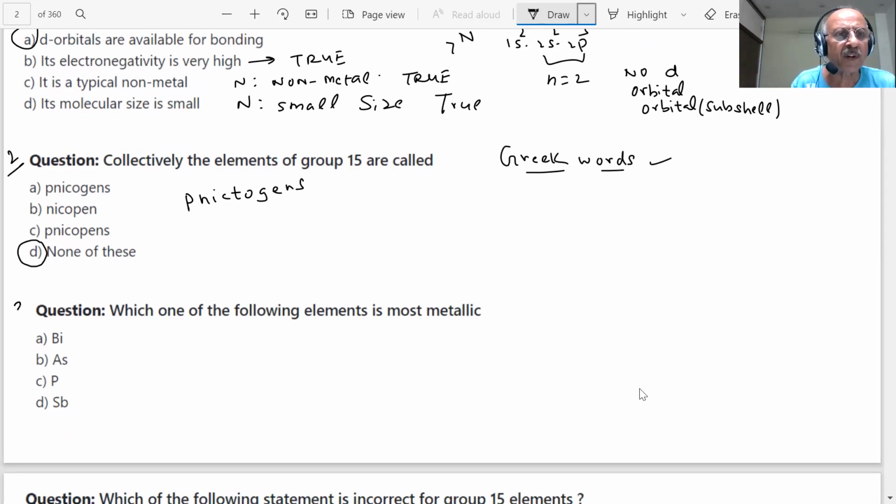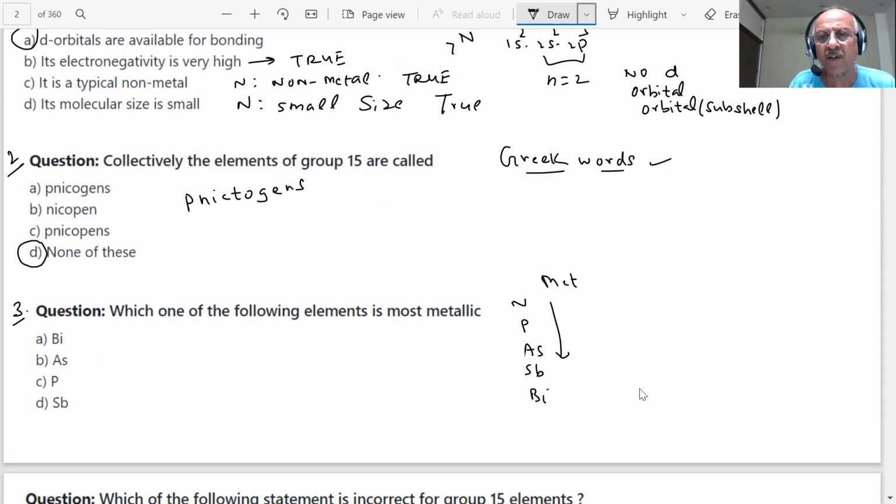Third question is coming, student. Which one of the following elements is most metallic? Bismuth, arsenic, phosphorus. Nitrogen, phosphorus, arsenic, antimony, bismuth. We said metallic character increases down the group, so bismuth.